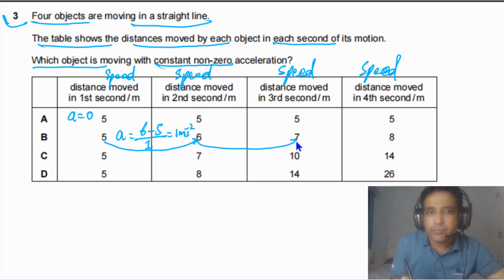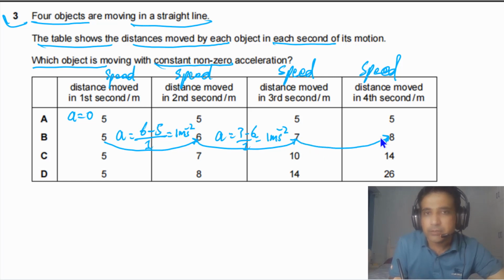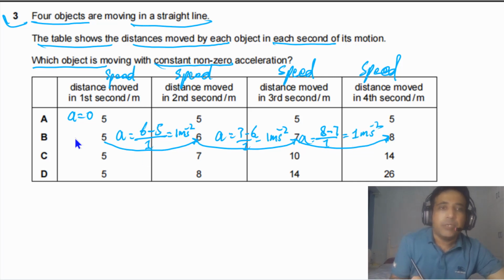Now if you look at these two, in this interval of time, again we can find a, that is equal to 7 minus 6 divided by 1, so this is also equal to 1 meter per second per second. And the same for the last interval. We have v is 8 and u is 7 divided by 1, and this is the value of acceleration. So this is also equal to 1 meter per second per second. So the answer for this question can be B.